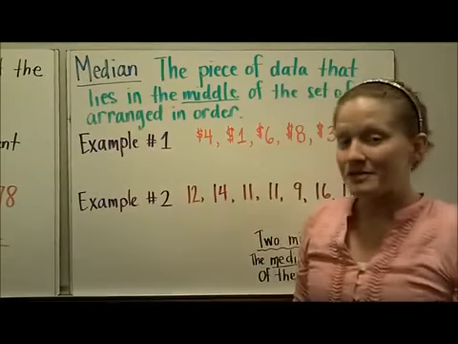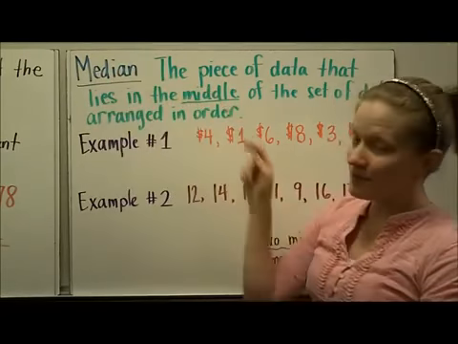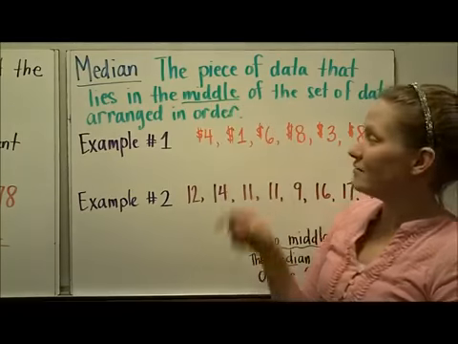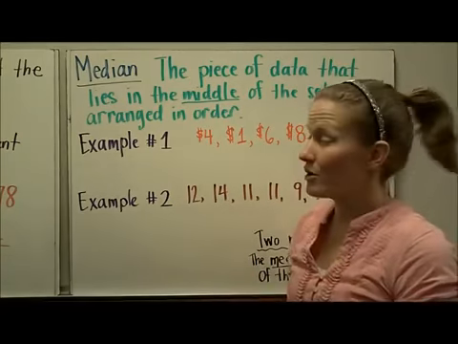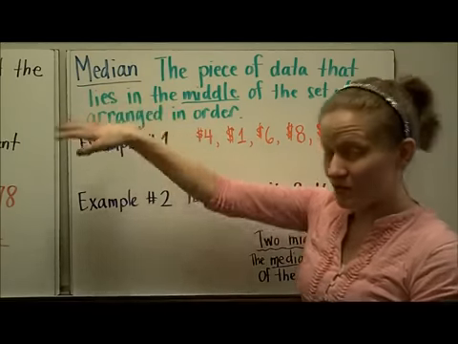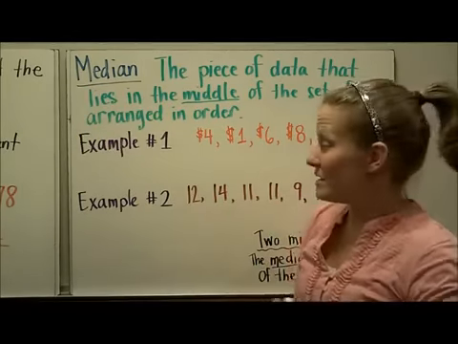Our second measure of center is median. The median is a piece of data that lies in the middle of the set of data when it's arranged in order. It's important that you arrange your pieces of data in order, from least to greatest, before you ever find the median.